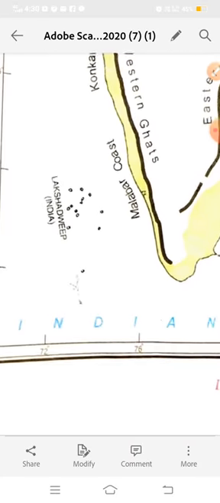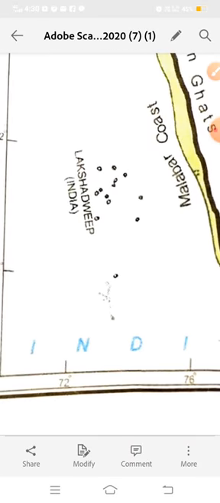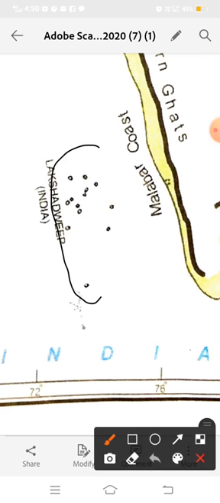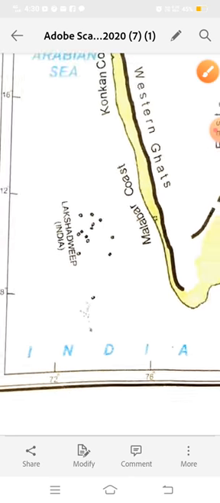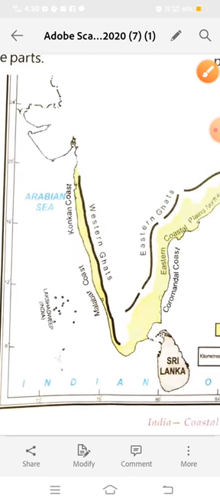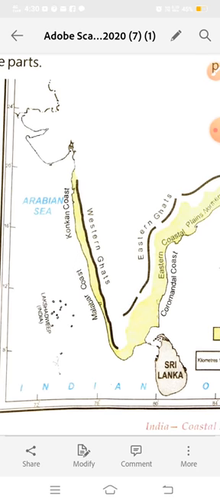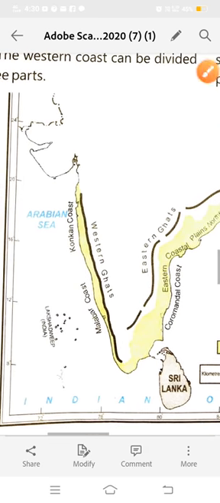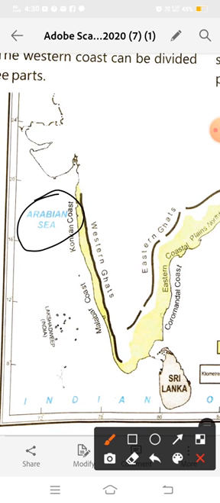Actually, these green points are all these parts of islands. This is Lakshadweep Island, which comes in the Arabian Sea on the west side of India. It is our Arabian Sea, and Lakshadweep Islands are located in it.